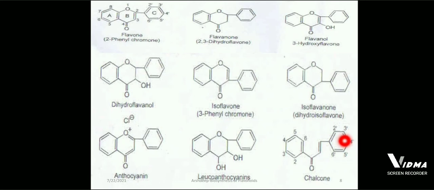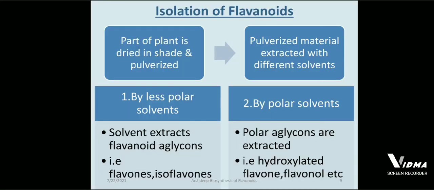Now we first start with the isolation of flavonoids. For isolation of flavonoids, first we need the part of plant, which we have to dry in a shade, and then we have to pulverize, and that pulverized material is extracted with different solvents. The plant is completely dried and ground, then extraction is done from that material with different solvents. Flavonoid aglycones, which are less polar, are extracted with less polar solvents, while glycosides, which are polar, are extracted with polar solvents. For example, flavones and isoflavones are extracted with less polar solvents. In the polar category come hydroxylated flavones and flavonols, that is alcohol, which you know is dissolved in polar solvents.